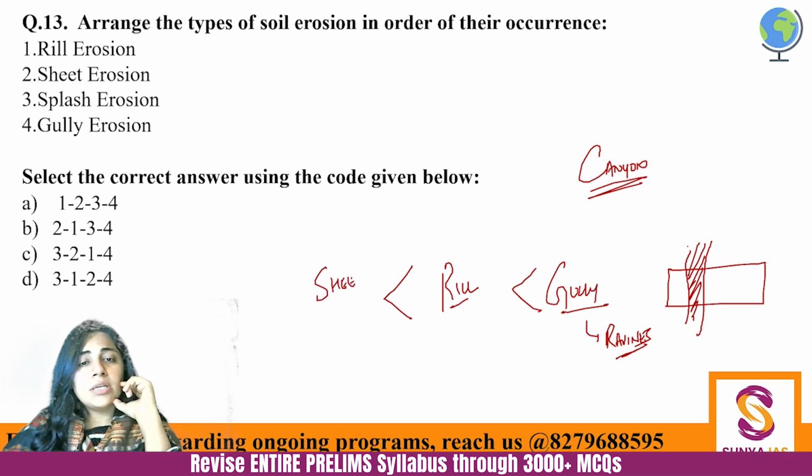Sheet erosion is basically that, let's say, you imagine this in 3D. I'm trying to make it however best I can. So if this is a soil profile, this is the topsoil, the one that I'm shading.